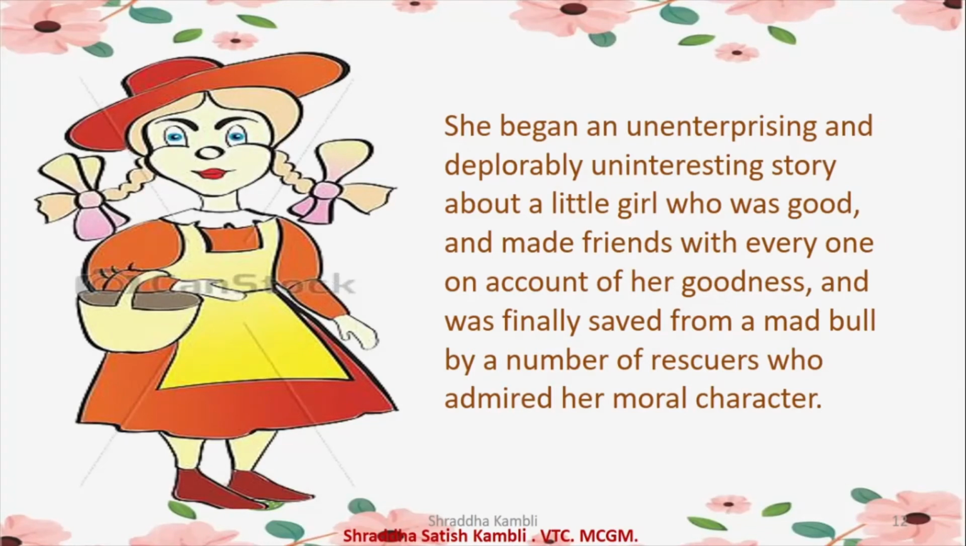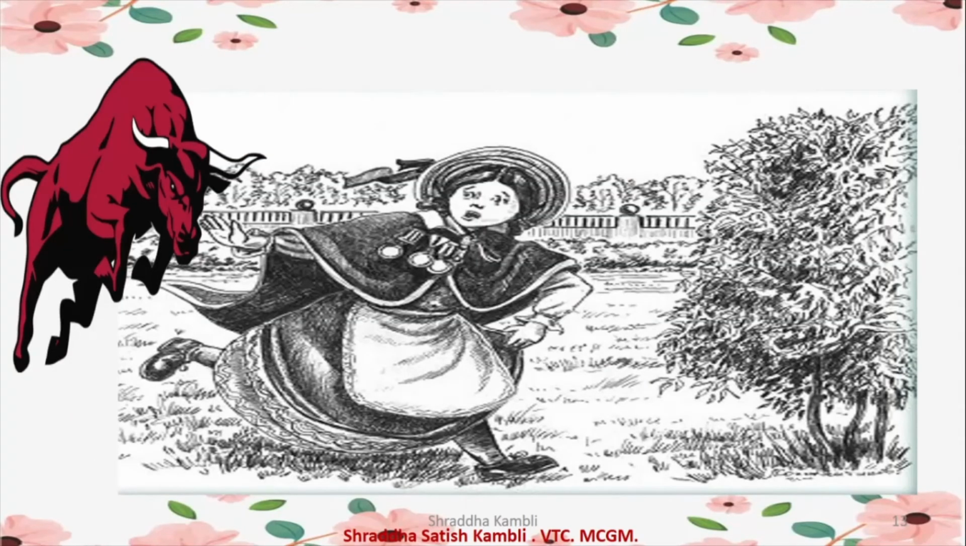Okay, about a little girl who was good and she made friends with everyone. All right. And because of her goodness, she was finally saved from a mad bull by a number of rescuers who admired her moral character. So there was this girl who was a really, really very good girl. She was very obedient. She talked to everyone. She made friends with everyone. And one day she was attacked by a mad bull. When she was attacked by a mad bull, immediately all the people came to her rescue and they saved her from the mad bull.